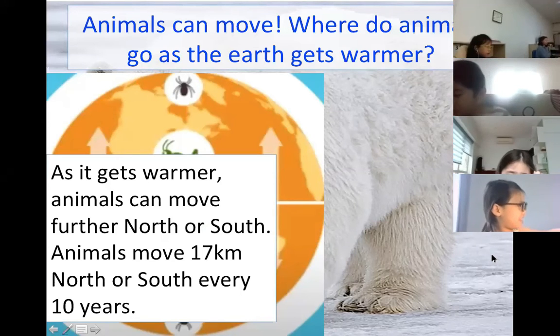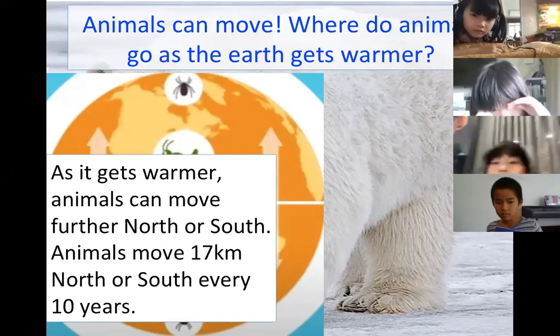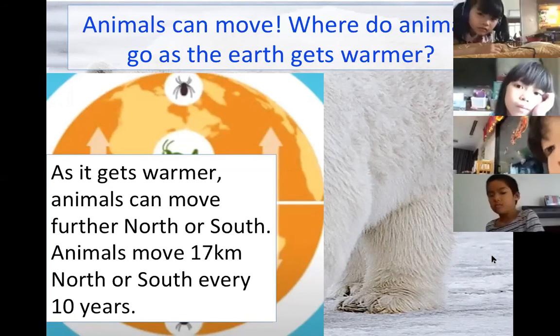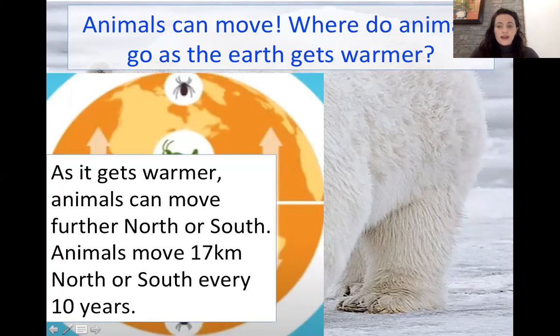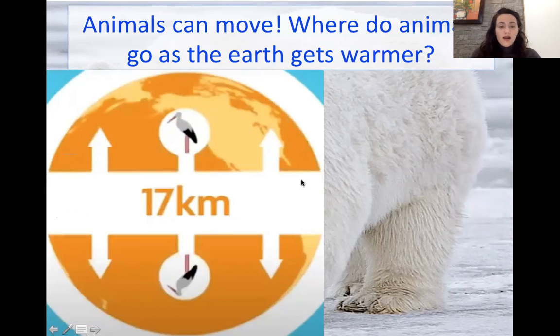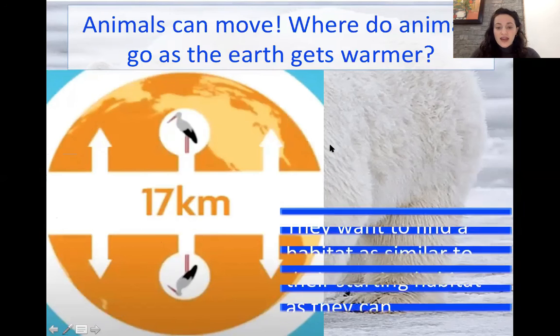Animals move 10 km north or south every 10 years. Very good. So the animals can move 10 kilometers north or south every 10 years to get to colder weather because it gets too hot where they are. So they move north to where it's colder or south to where it's colder.